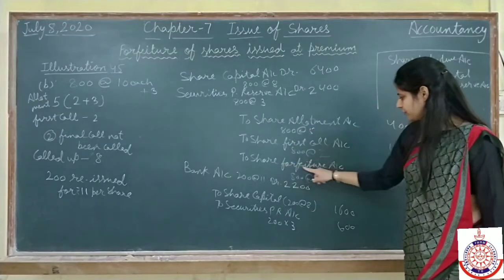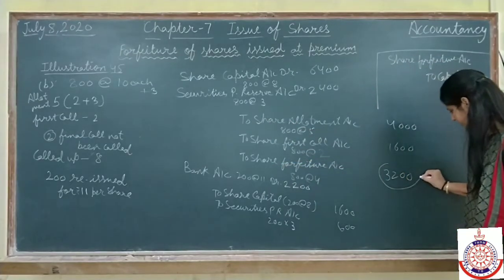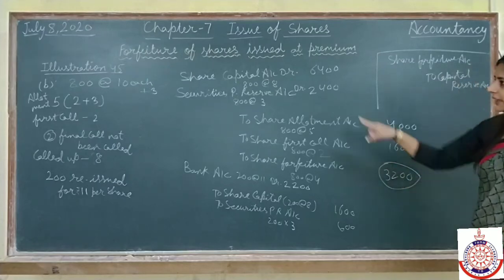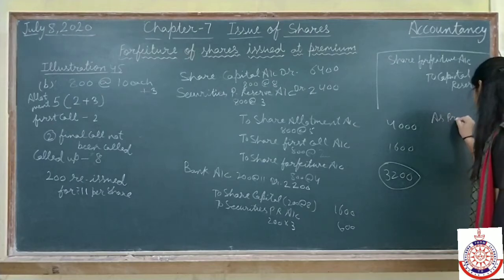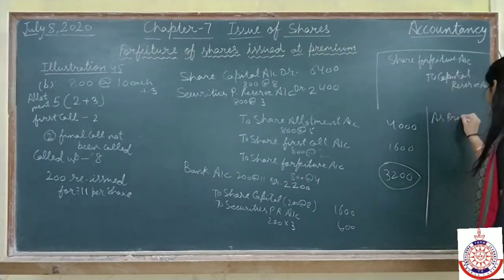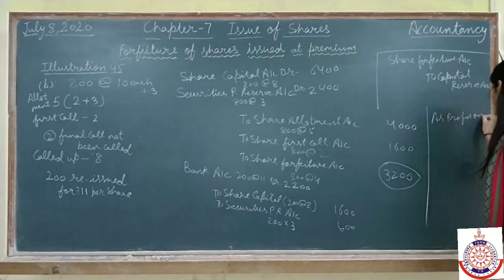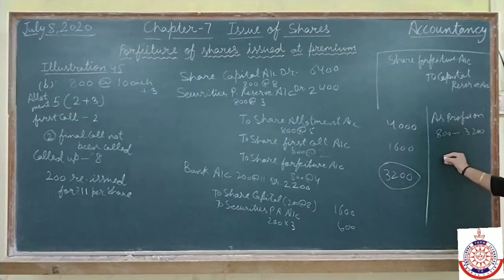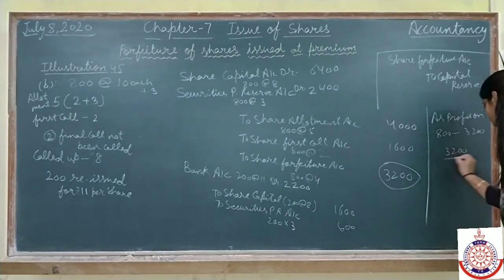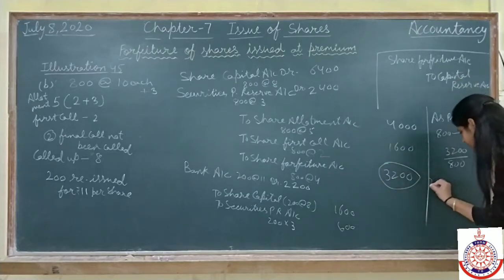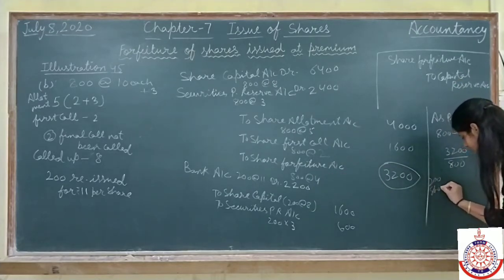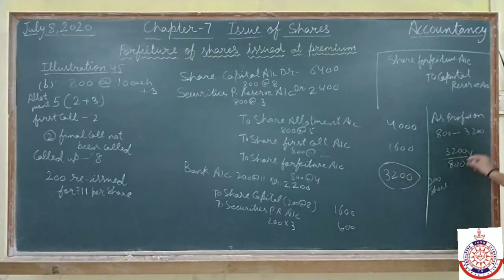This profit of forfeiture of shares, this 3,200, is a profit on 800 shares. The profit on 800 shares is 3,200, so for one share it is 3,200 divided by 800, and for 200 shares the profit will be 3,200 by 800 into 200.